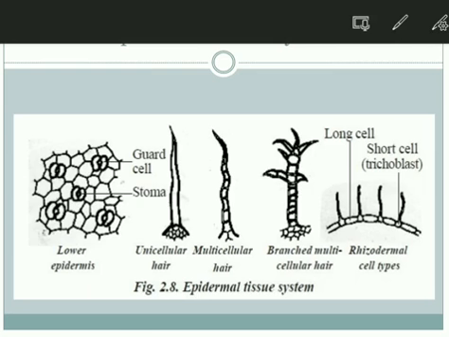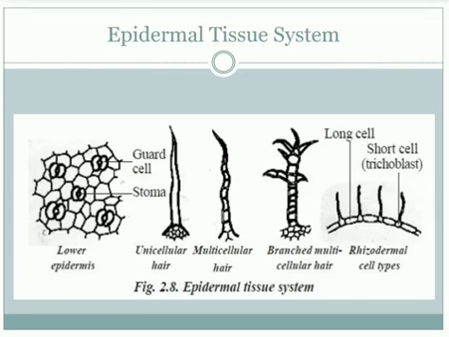And the last one is the rhizodermal cell type. Let us see here, mostly short trichoblast cells are present, and those cells are in between the long cells, and this is also part of the epidermal tissue system. In this way, this is about the different epidermal tissue system.